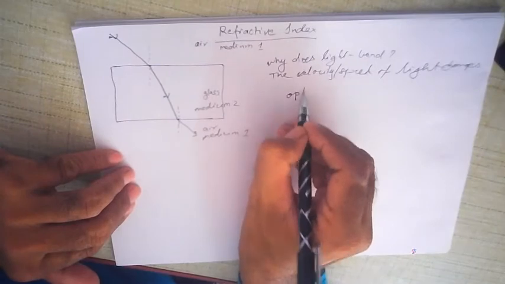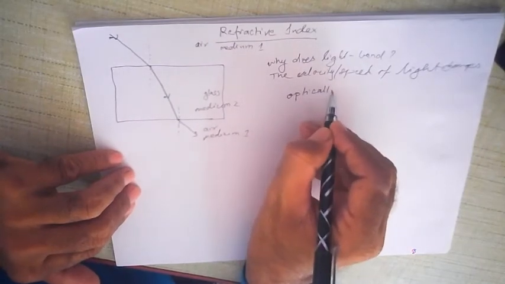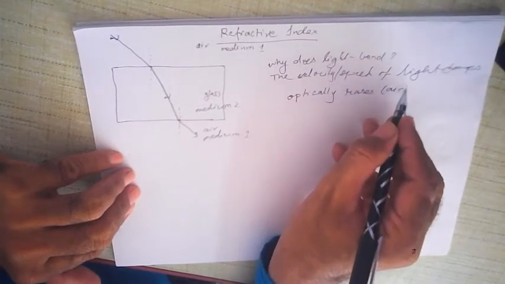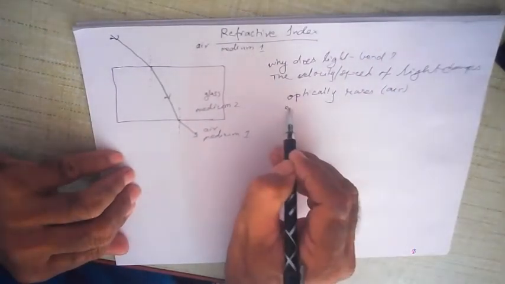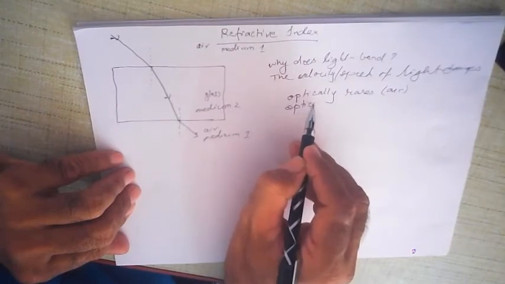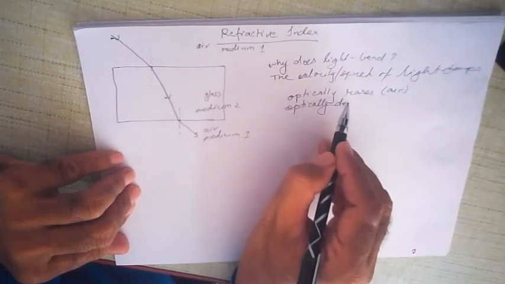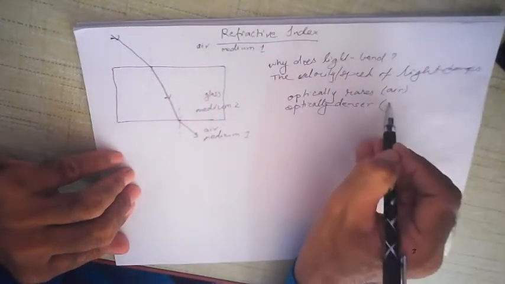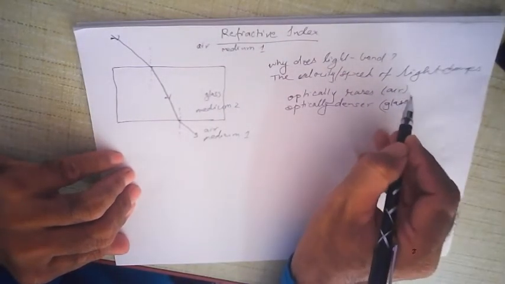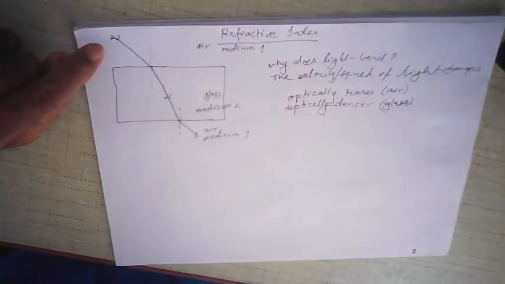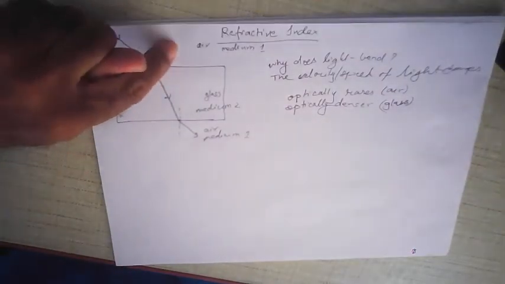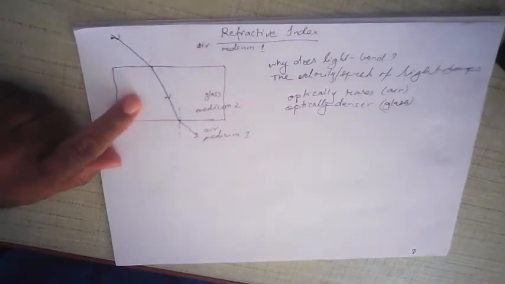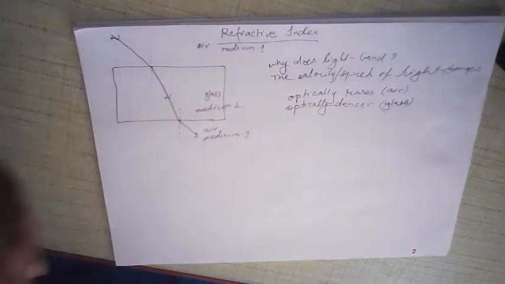Get used to these words: optically rarer, for example air. Compared to air, optically denser mediums are, for example, water or glass. So when a ray of light passes from an optically rarer medium such as air to an optically denser medium such as glass, it bends towards the normal.